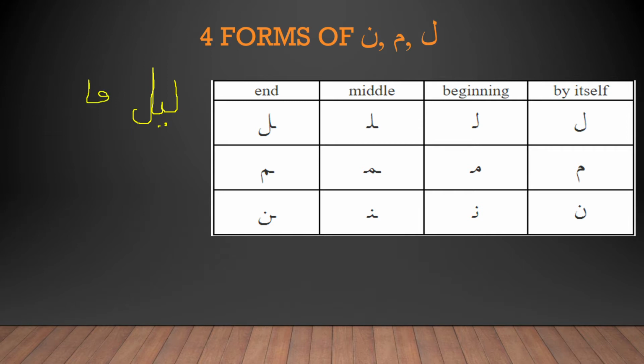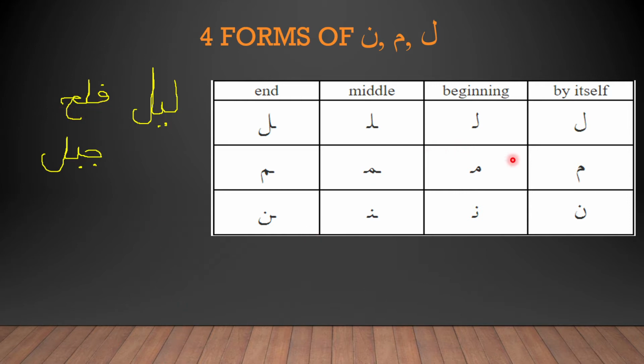We did this even in the previous video. It means he is farming or he was farming. And then for the end version, Jabal. Jim, Ba and Lam. As you can see, there is Fa, Lam, Ha.